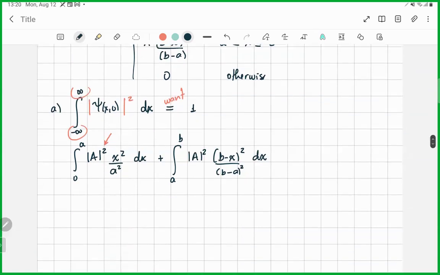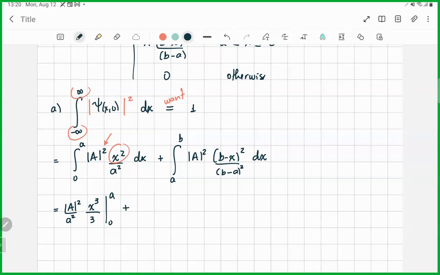These are integrals of polynomials, so it's not hard to solve. I'm going to take the A squared outside. The little a squared is also constant, and then we just have to do this integral, which is going to be x cubed over 3 in that range. Then comes the next one.